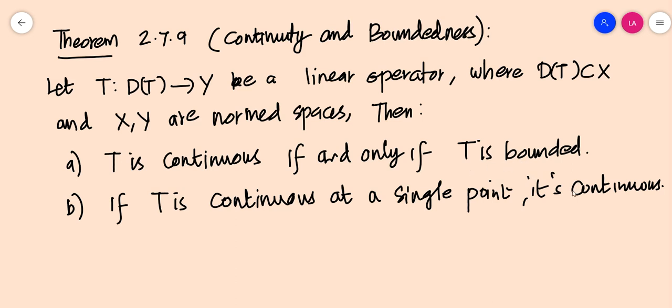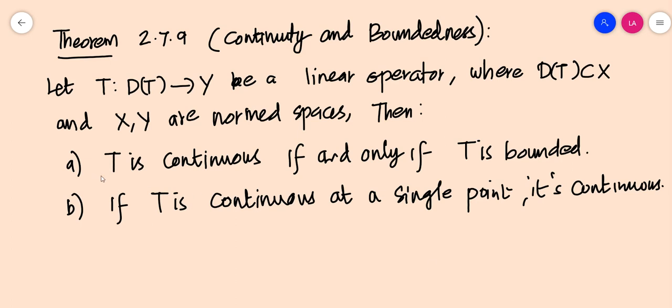Boundedness and continuity are global properties, which means they relate to the set as a whole. But here we relate these two properties to a property associated with a single point. If T is continuous at a single point, then it is continuous everywhere. If it is continuous everywhere, then it is bounded. So the global property of a linear operator relates to a local property, that is, continuity at a single point. That's the statement, and we have to prove it.